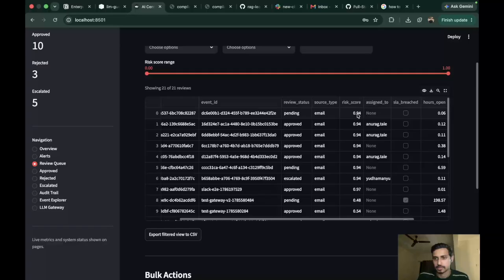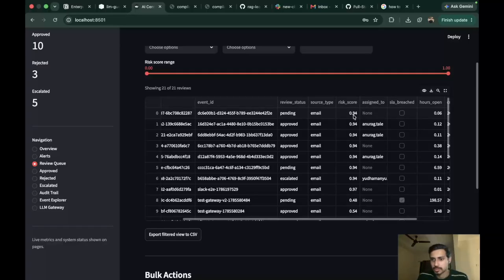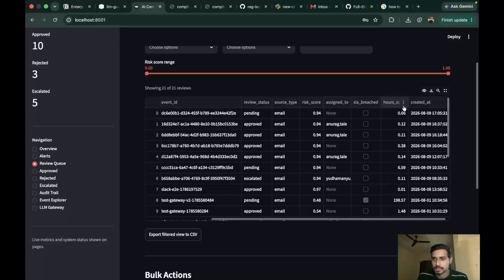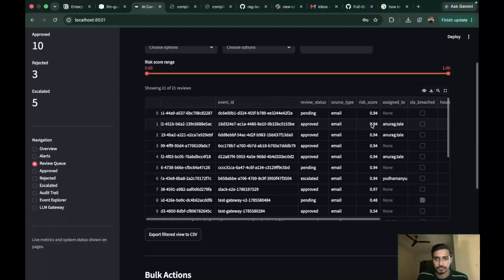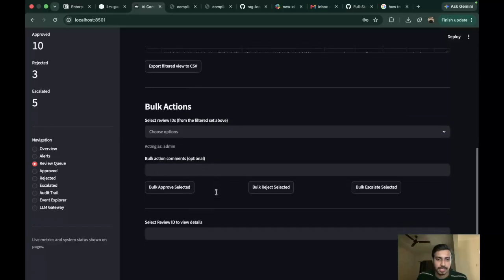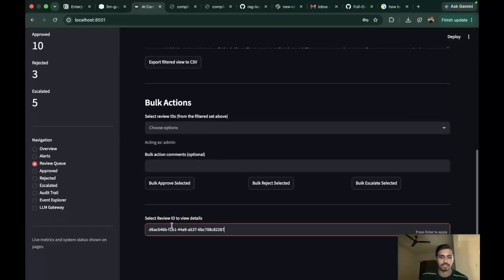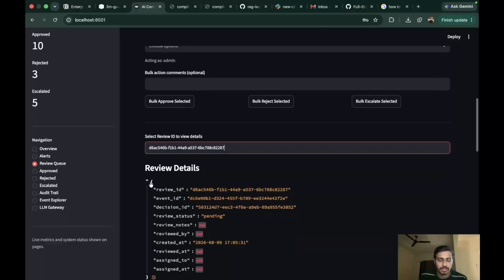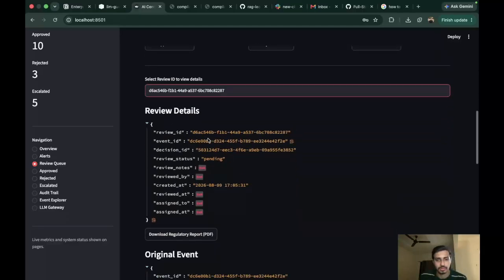It has a high risk score, around 0.94 here. You also have the SLA breach checkbox for how many hours it has been open. It is still open. And now if we copy this review ID and paste it here to get the details, we'll get a complete overview stored in JSON format.